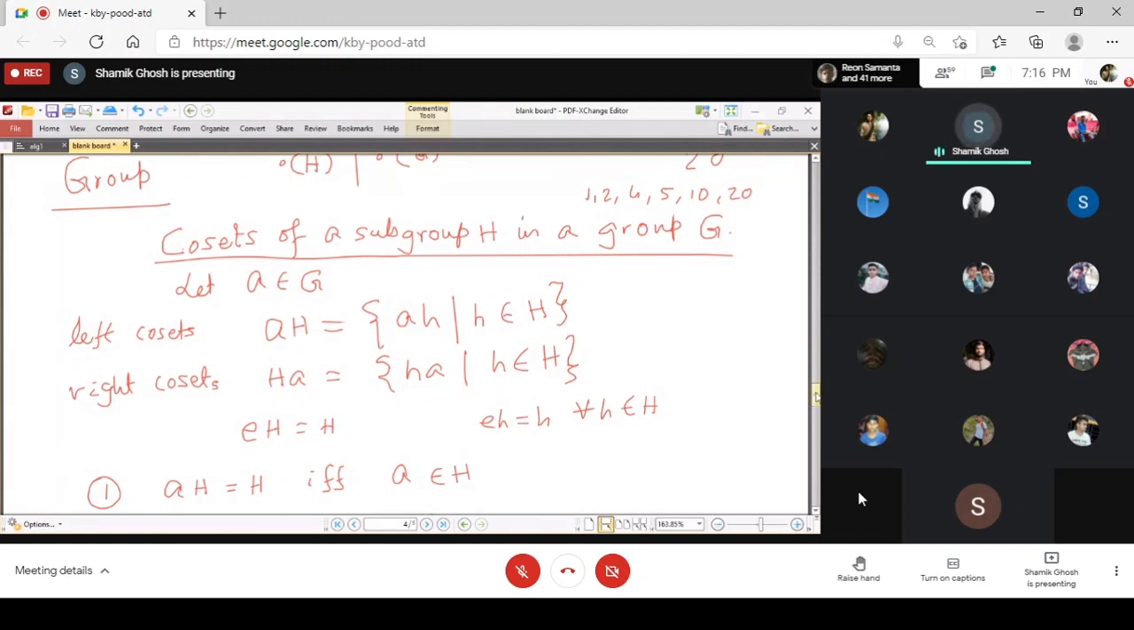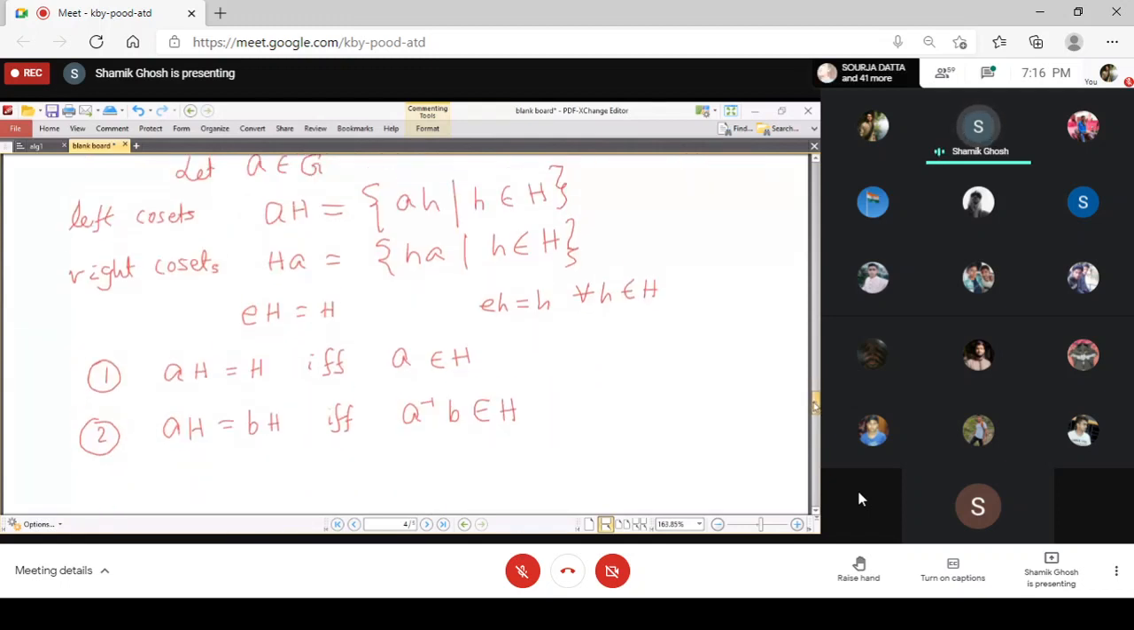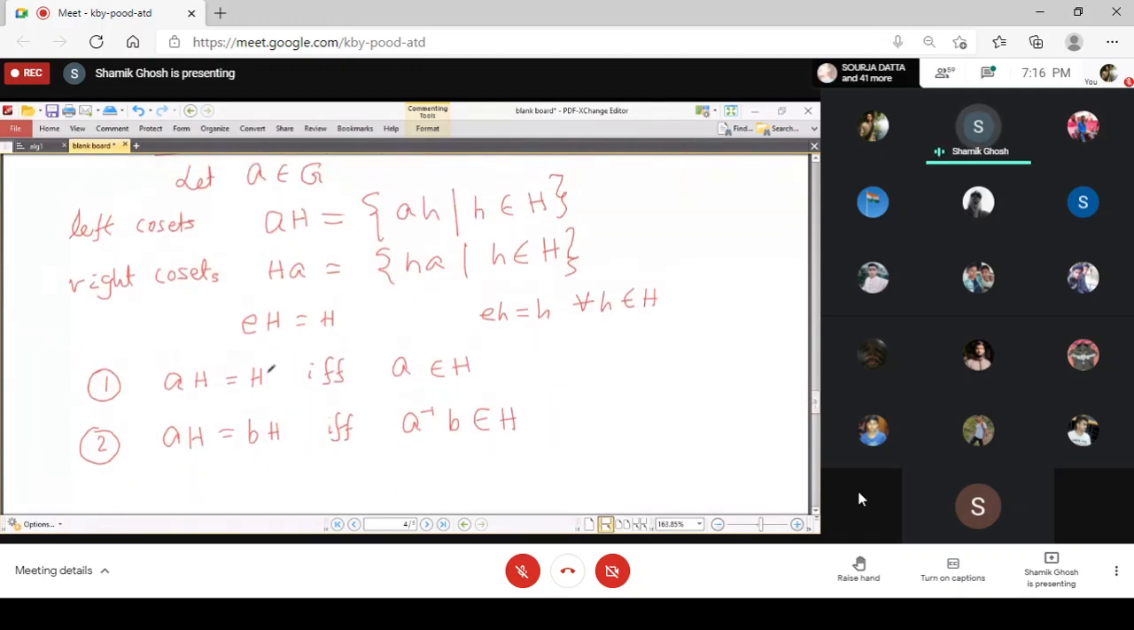But there are other elements that can do this, and that is the first property. It says that the coset becomes equal to the subgroup itself if and only if the element A is an element of the subgroup. In that case only, the coset is equal to the subgroup. Otherwise, it will not be equal to the subgroup; it will be just a subset of the group.